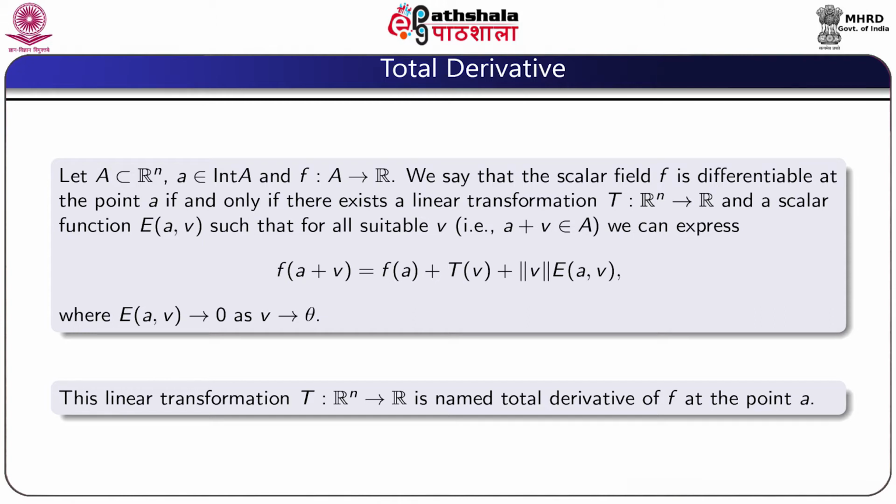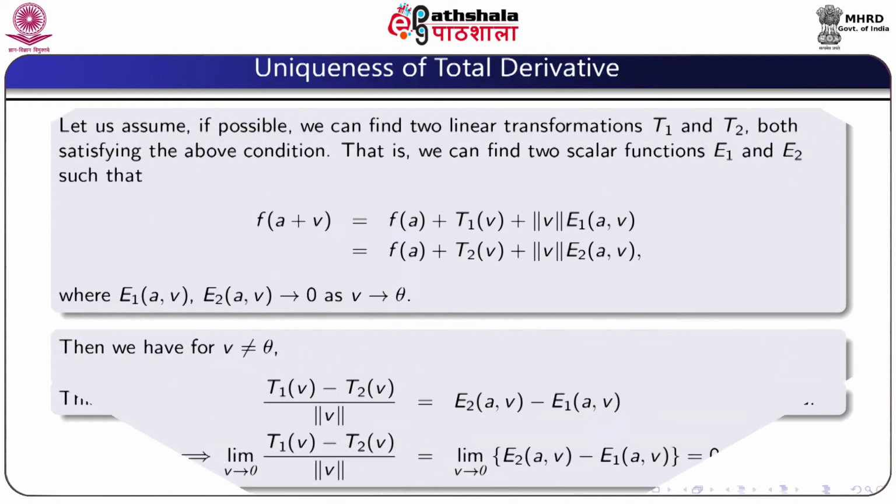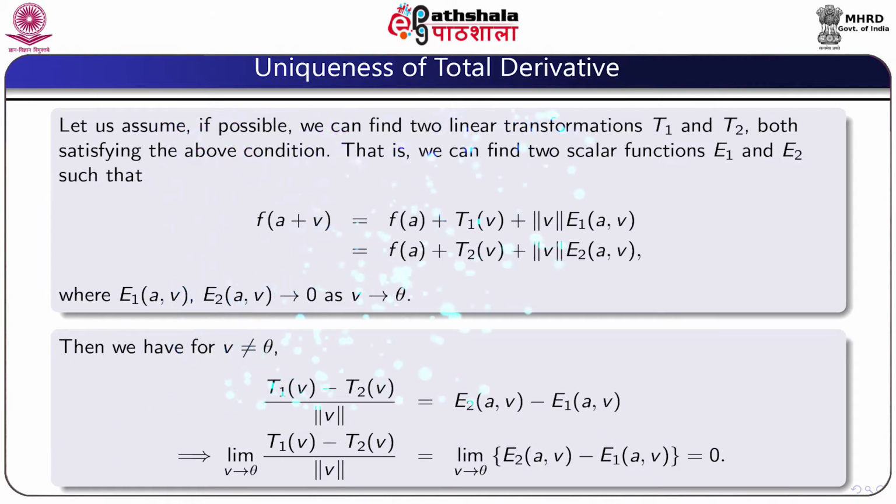That is, from this we can find linearity property, Leibniz property, and it also implies continuity. Now we show that total derivative is unique, so that for a scalar field at a definite point we can say the total derivative.